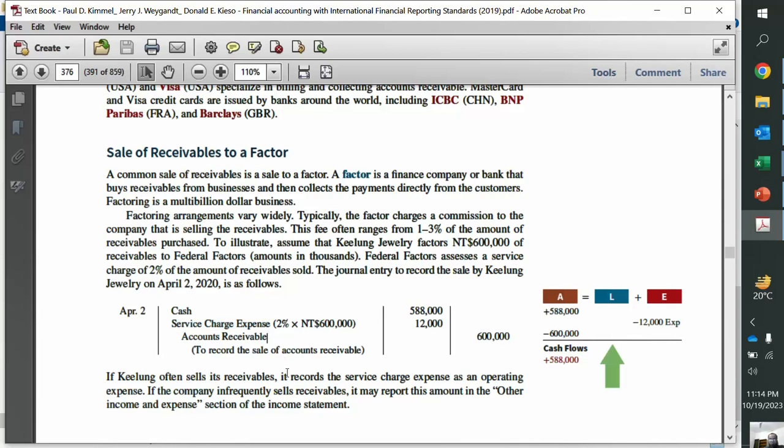Although there are some more details in it, that is, sometimes there's factoring with recourse and sometimes there's factoring without recourse, which means that sometimes when we sell receivables, we still bear the risk of non-payment. That is, if the customers eventually don't pay, the factoring party will come to us that, okay, your customer is not paying, pay to me, things like that. So this is known as with recourse.